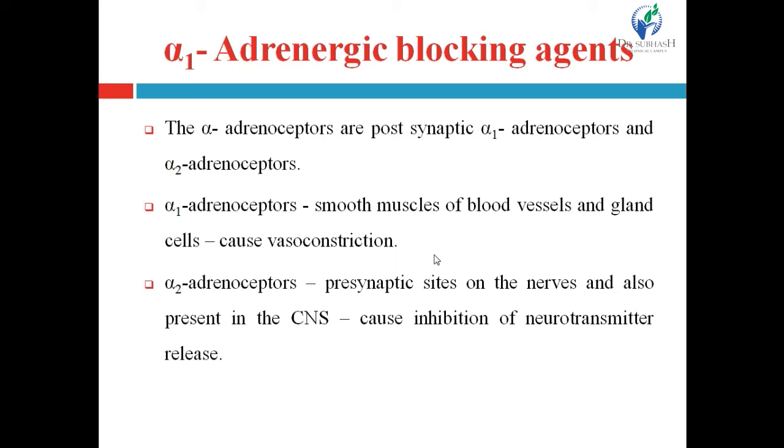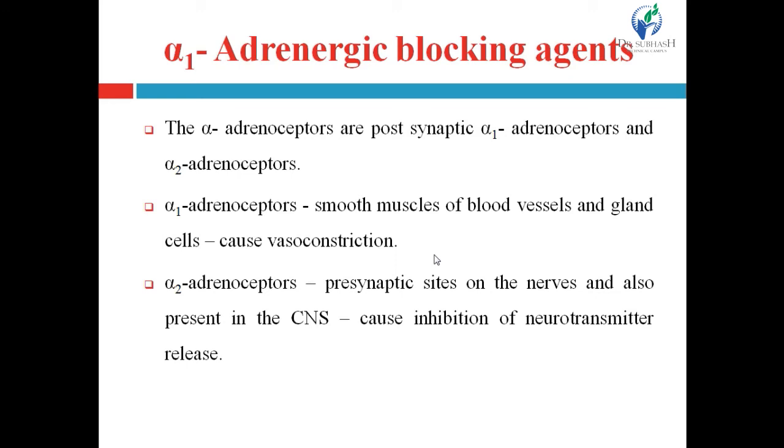Alpha-1 adrenoreceptors are located on smooth muscles of blood vessels and gland cells, and stimulation of the postsynaptic alpha-1 receptor leads to vasoconstriction.